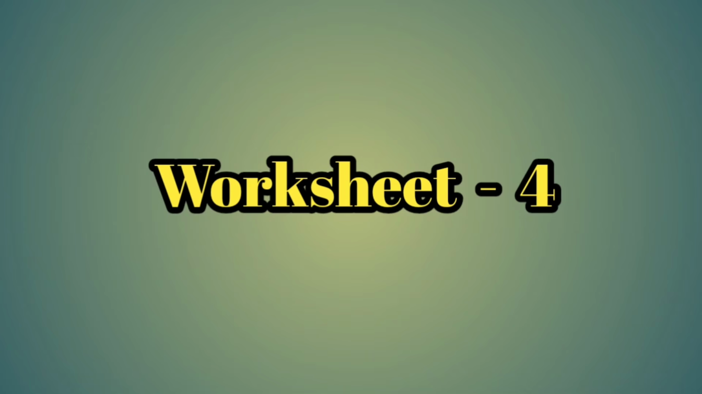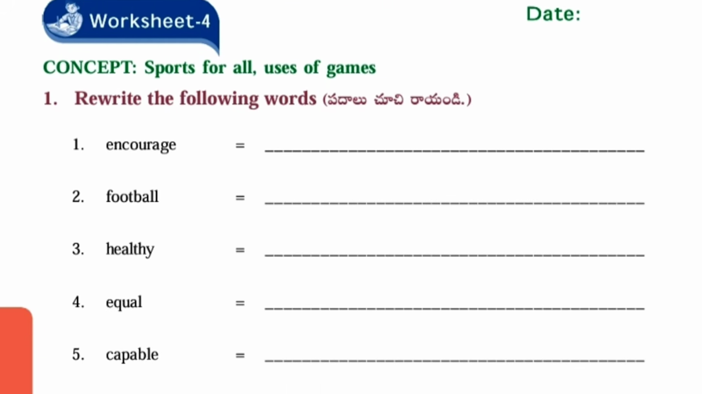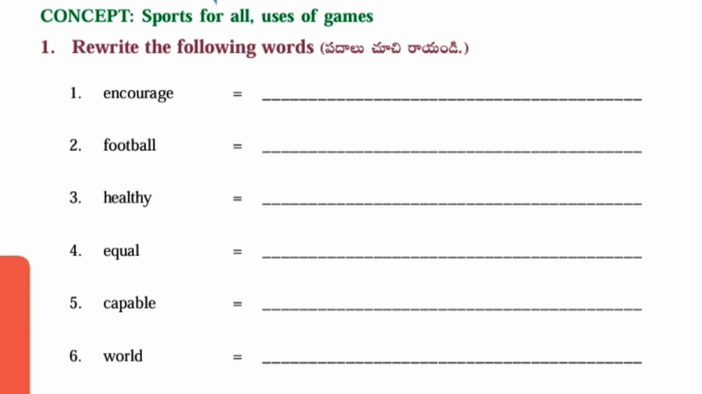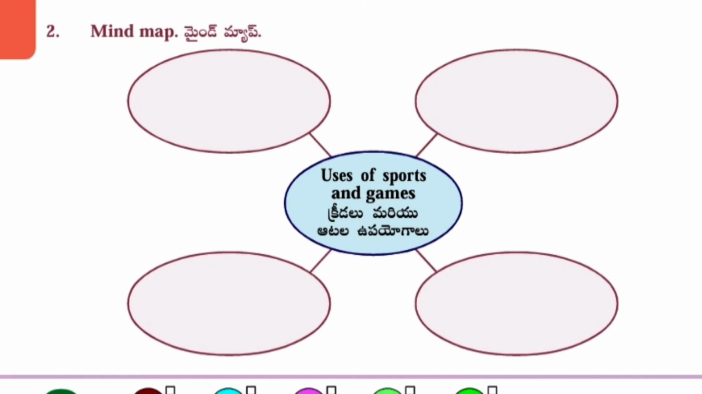Next, worksheet number 4. Concept: sports for all, uses of games. Rewrite the following words. Encourage, football, healthy, equal, capable and old. Next, second one, mind map. Uses of sports and games.